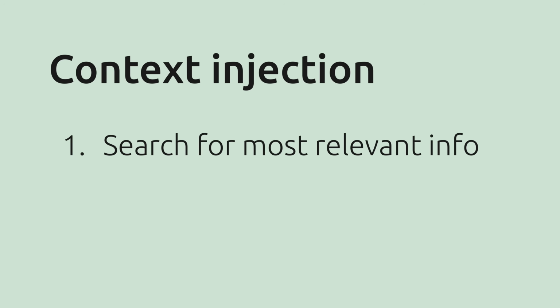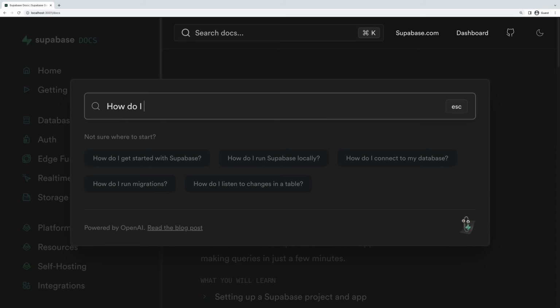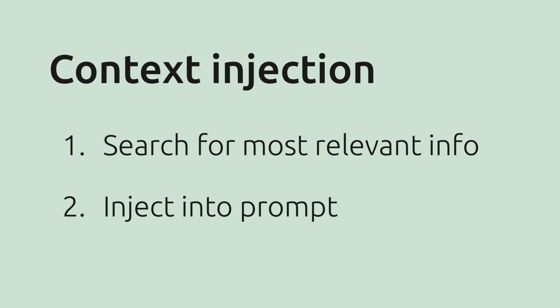So step 1, based on the user's query, you search your knowledge base, whether it's a database or whatever, for the most relevant pieces of information that relate to their query. So if, for example, the user is asking, how do I use React with Supabase? We first search our documentation for only the most relevant pieces that talk about React. And then step 2, we inject the top most relevant pieces into the actual prompt as context, followed by the